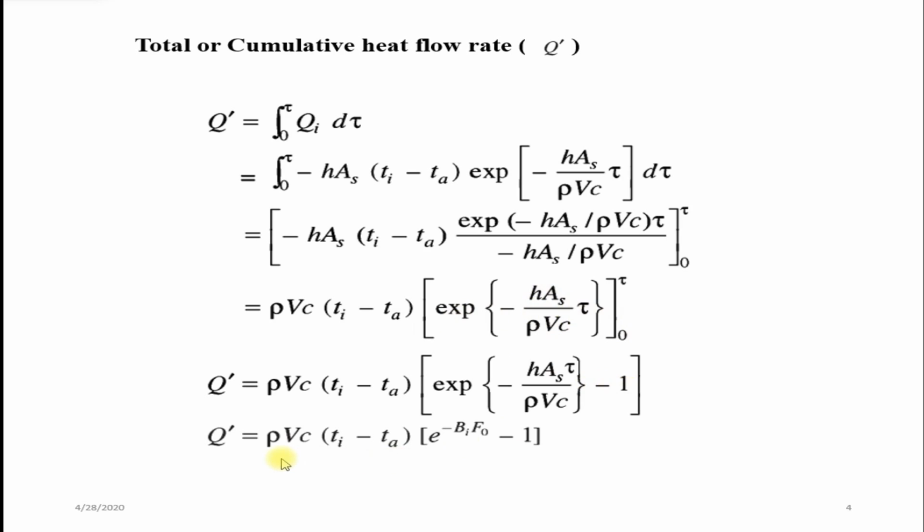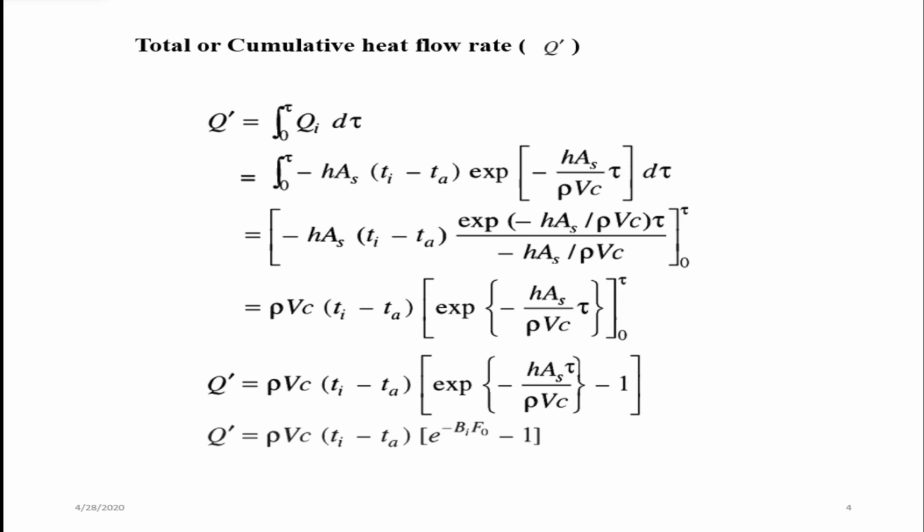So finally, the total or cumulative heat flow in a lumped system analysis is given by rho V C into (Ti minus Ta) into e power, where this whole exponent is nothing but the product of Biot number into Fourier number, minus 1.